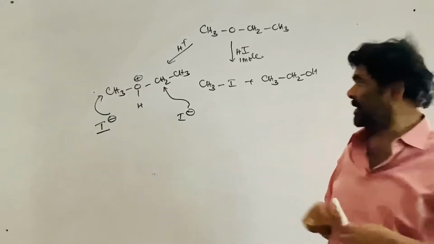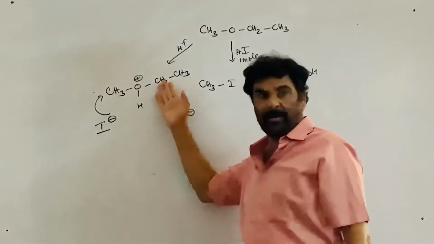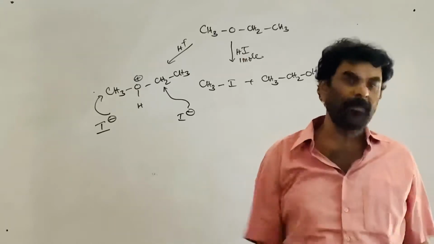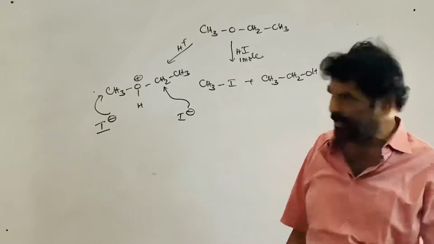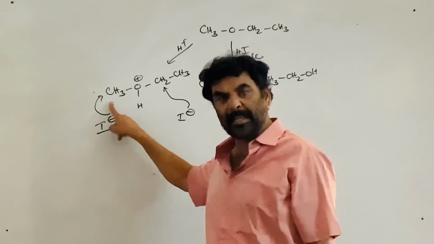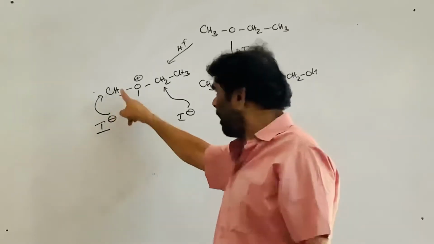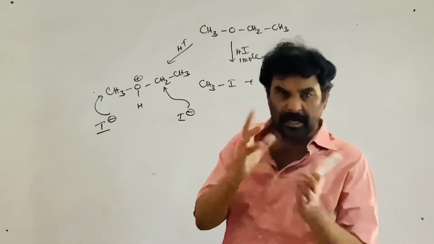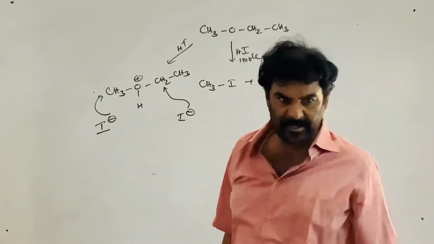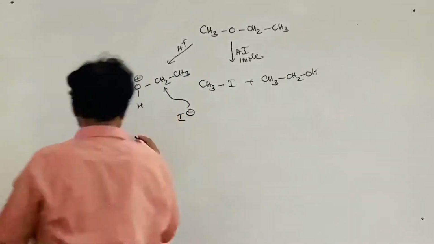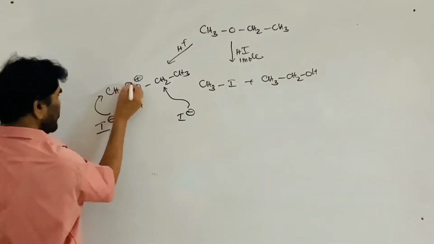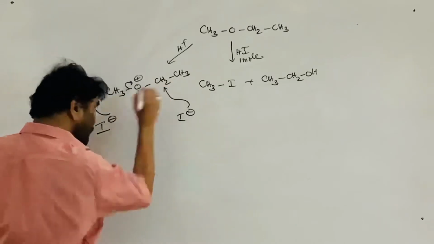As the bulkiness of the group increases, the tendency to take part in the SN2 reaction decreases. So, SN2 attack at the methyl carbon is easy. Here all are hydrogens, here 2 hydrogens, 1 methyl group. The steric repulsions or steric hindrance decides the reaction site. This is attack of the iodide ion, and this carbon is easy. This carbon is relatively difficult.